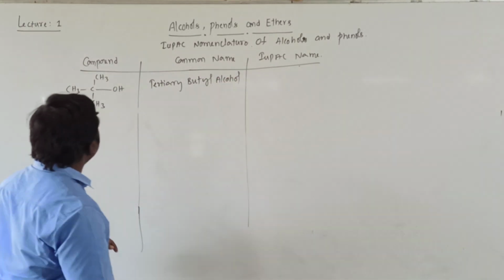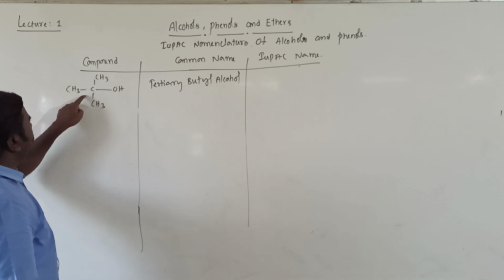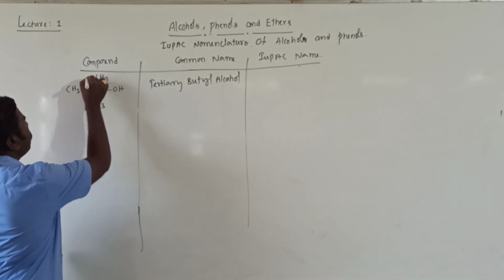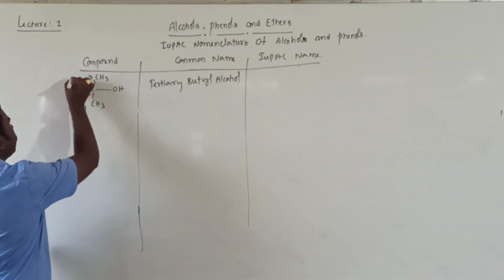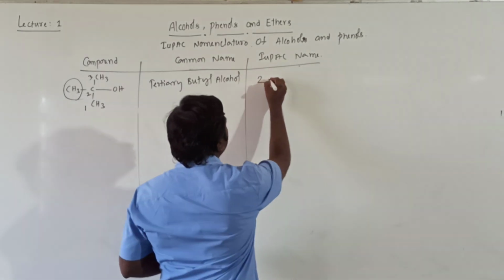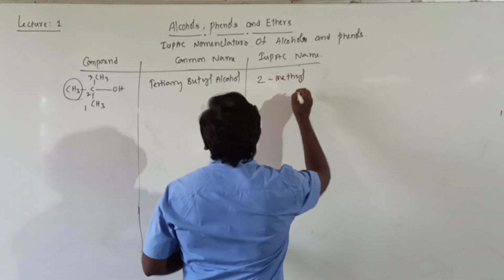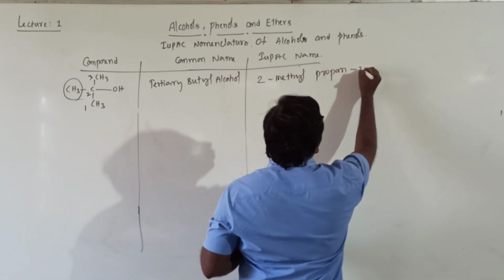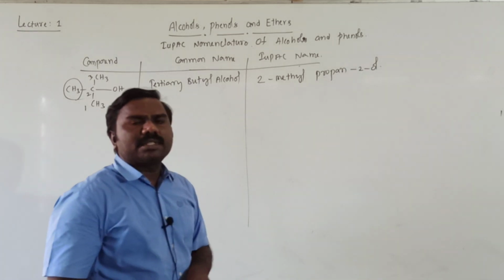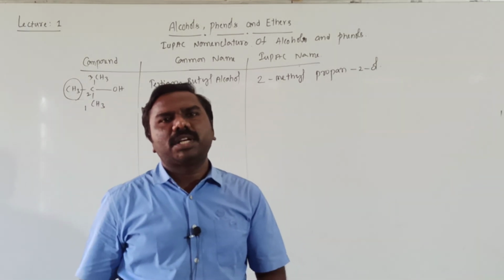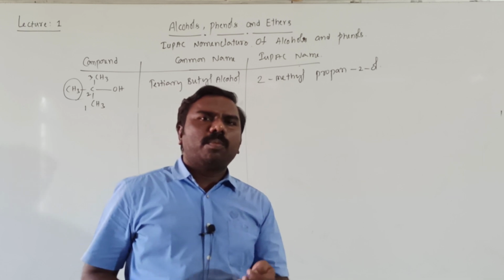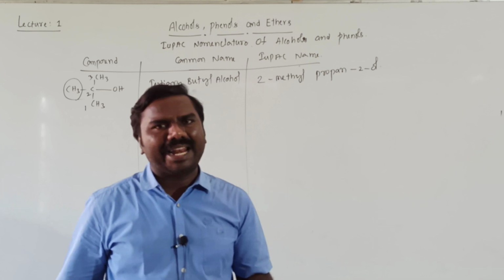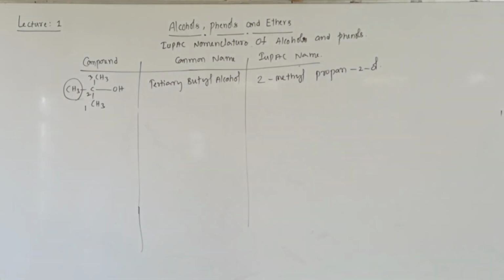Tertiary butyl alcohol. Give numbering, students. 1 2 3, 1 2 3. Wherever you go, you are getting only 3 in the longest parent carbon chain. 1 2 3, like that I gave. Second position is occupied by methyl, 2-methyl. Propan-2-ol. It means second position is occupied by OH group. That's why propan-2-ol, otherwise 2-propanol. All are correct. It is tertiary butyl alcohol.